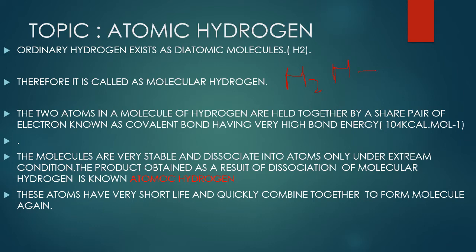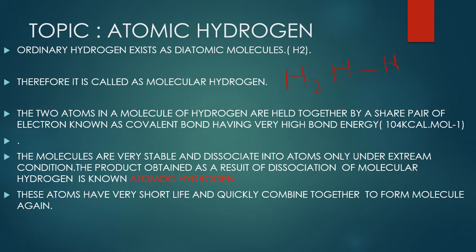And single covalent bond, why? Because both hydrogen atoms have one electron in their outermost shell, so both are sharing one electron, and the bond is formed by the mutual sharing of one electron pair. That's why there's a single covalent bond between two hydrogen atoms, and the bond dissociation energy is 104 kilocalories per mole. The molecules are very stable and dissociate into atoms only under extreme conditions. The product obtained as a result of the dissociation of molecular hydrogen is known as atomic hydrogen.